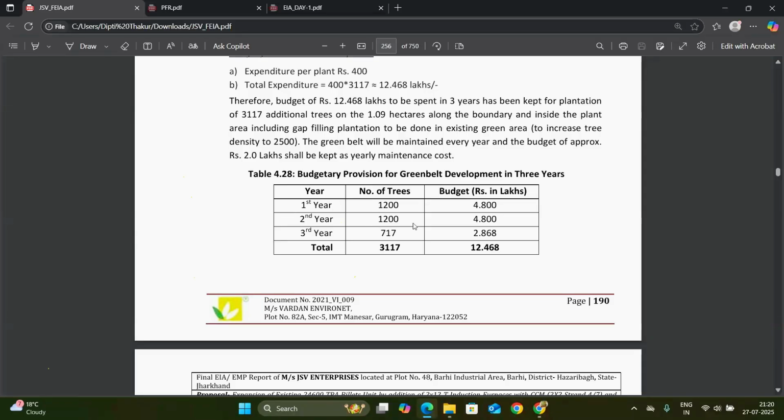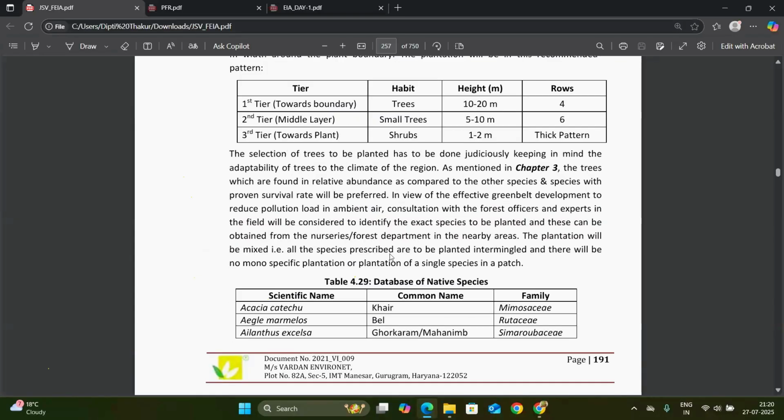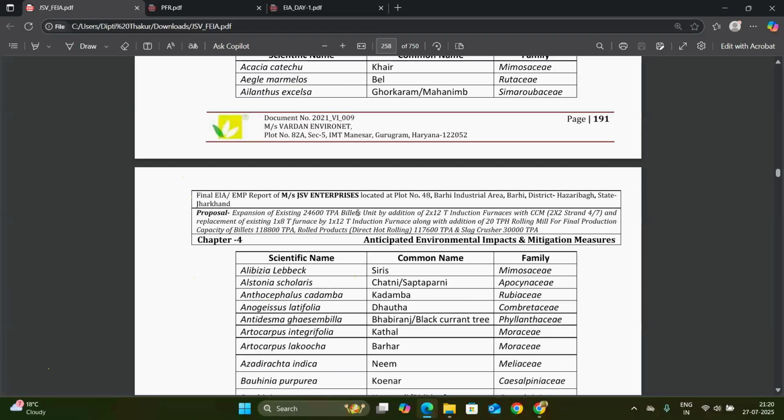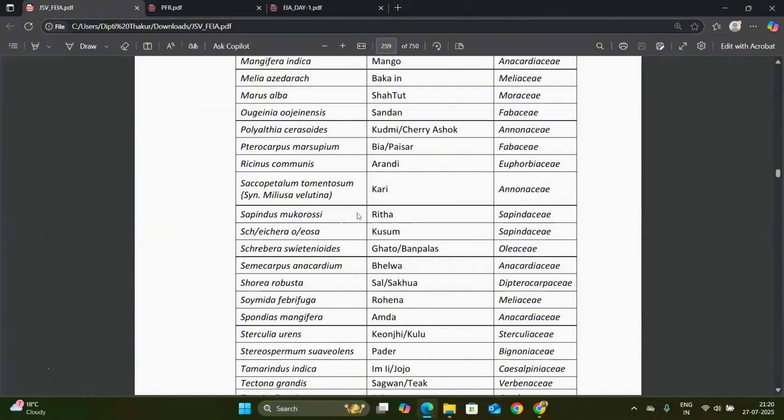In the second year, 12,000 trees, and in the third year, 717 trees. At least an 85% survival rate is important for the plants. So almost 3,170 trees are planted in 3 years. They are planted in three tiers, with the green belt towards the boundary, in the middle layer, and towards the plant.